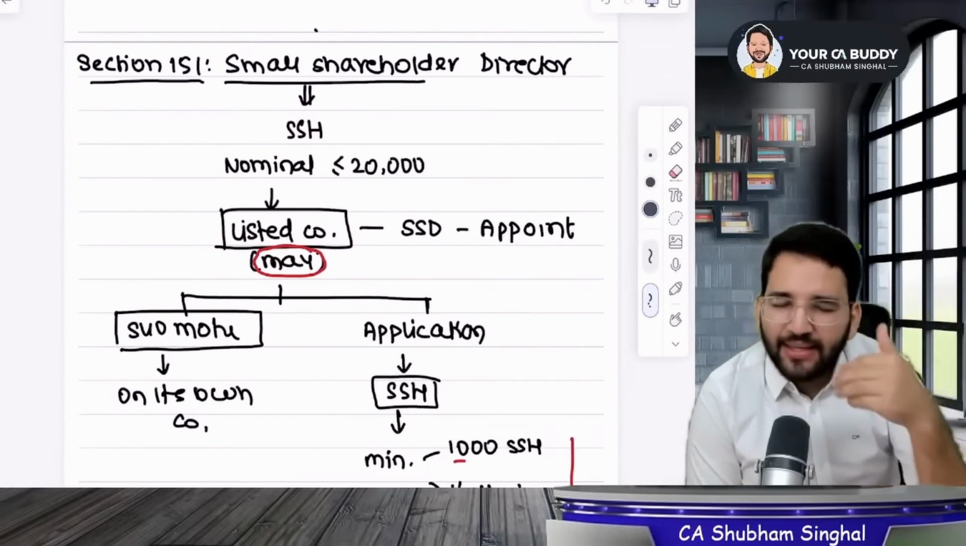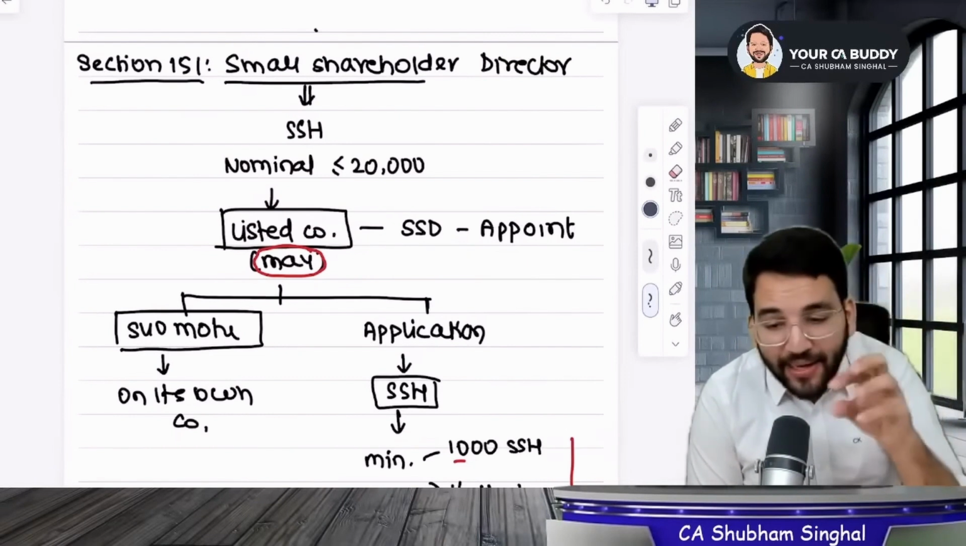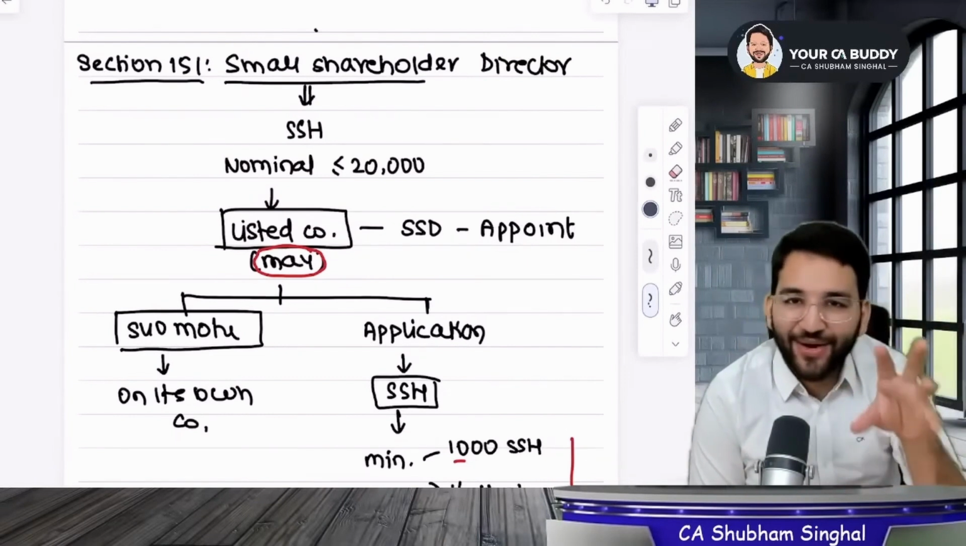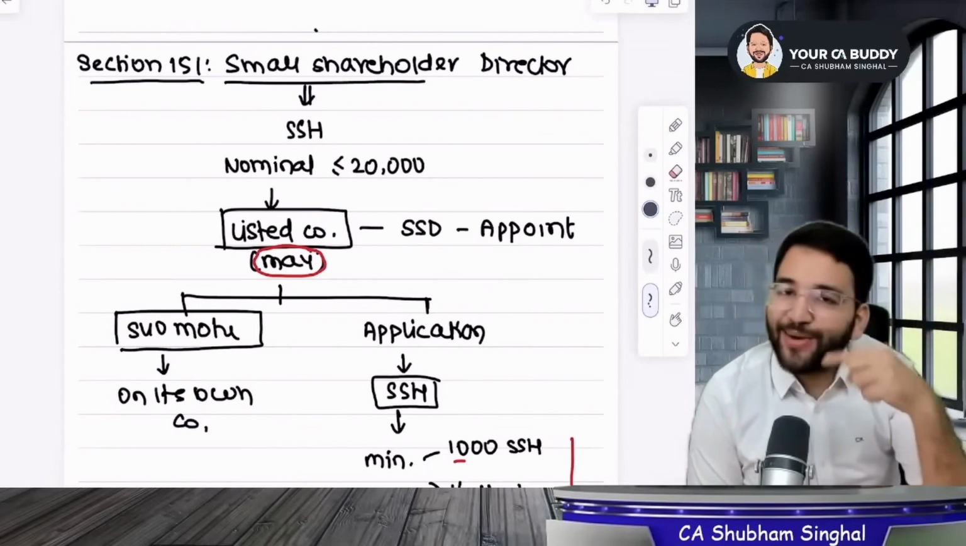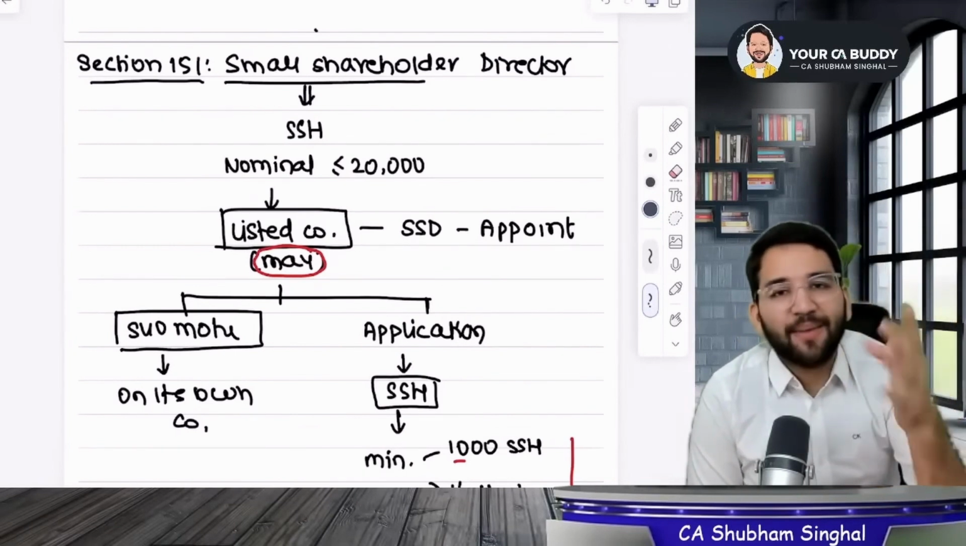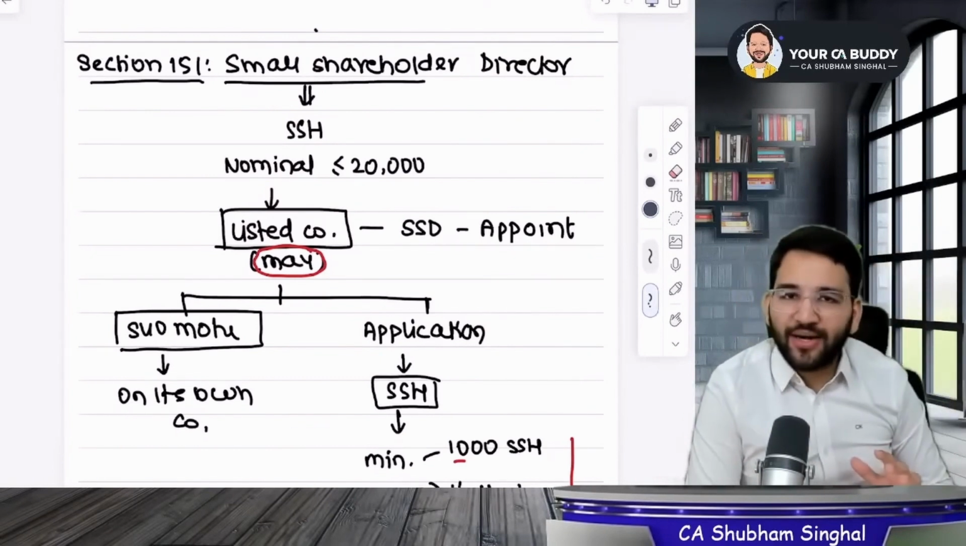They can choose. Sir, is it still optional if an application comes? Yes, still it's optional. Now, who will give the application? It will either be given by 1,000 small shareholders or 1/10 of the total small shareholders, whichever is lower. After submitting the application, what do you do? If the application is valid, then you can appoint a small shareholder director.